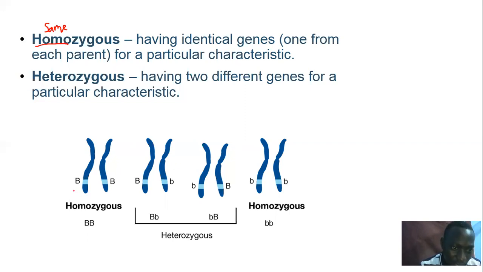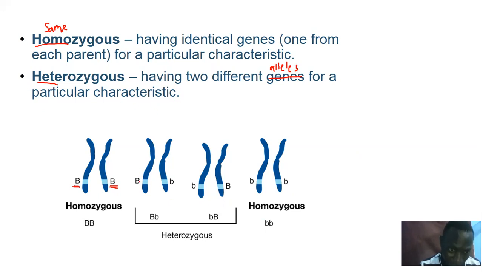And you can see here, I'm assuming we are using capital B to represent a certain character, which may be, let's say, black. So for this pair of chromosomes, there is an allele here for black, which is capital B, and then another black, which is again capital B. But heterozygous means different. So having two different genes for a particular character, for better understanding, let's call it allele. So having two different alleles for a particular character, and they're different.